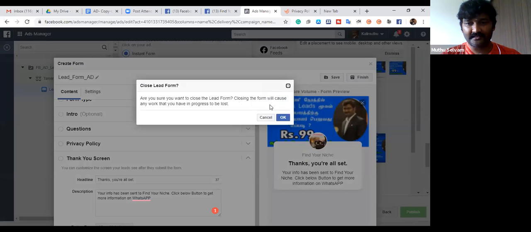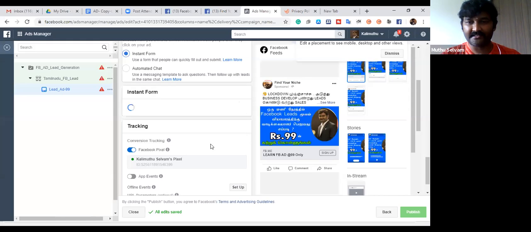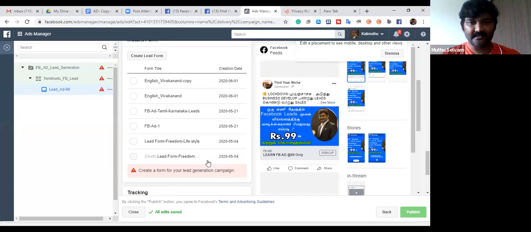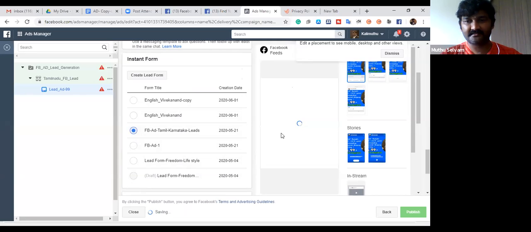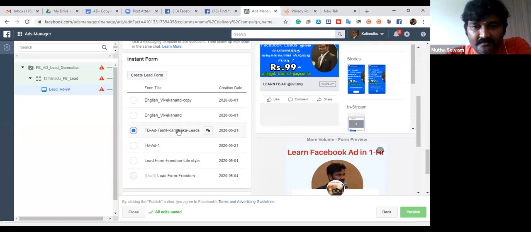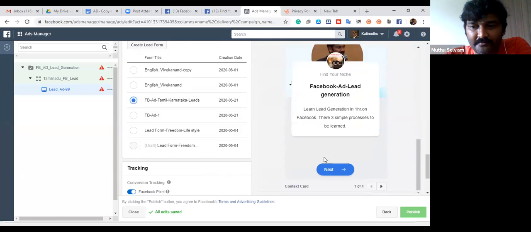Once you're done, if you already have the form, I do not want to make a duplicate. So your form will be displayed like this. There are so many multiple clients I'm using, so that particular form we need to select. Then form, it's done. Simple, finished. When the form is clicked, automatically it's done. Then we have to click publish.